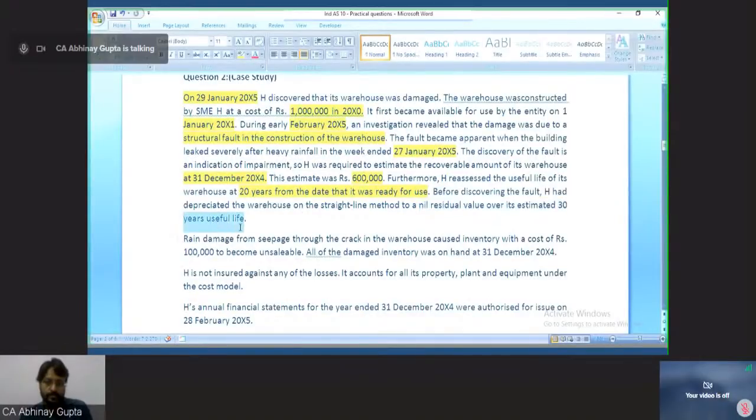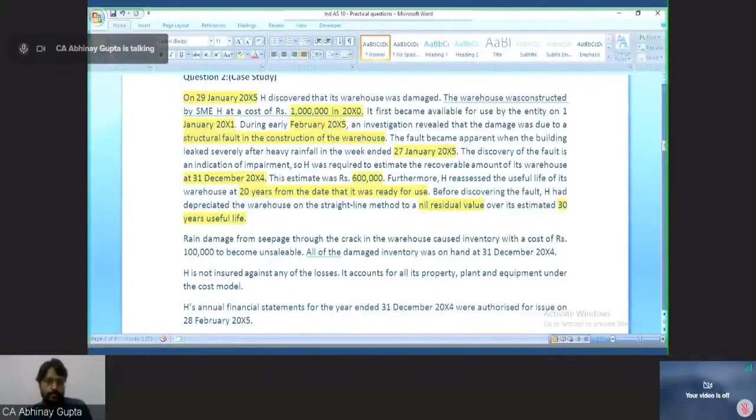What happened? Before discovering the fault, H Limited depreciated the warehouse on a straight line method to nil residual value over its estimated 30 years useful life. So here 30 years was the original life, but because of this damage, they have revised the life to 20 years, and they were depreciating it on 30 years using a nil residual value. So these are the facts.